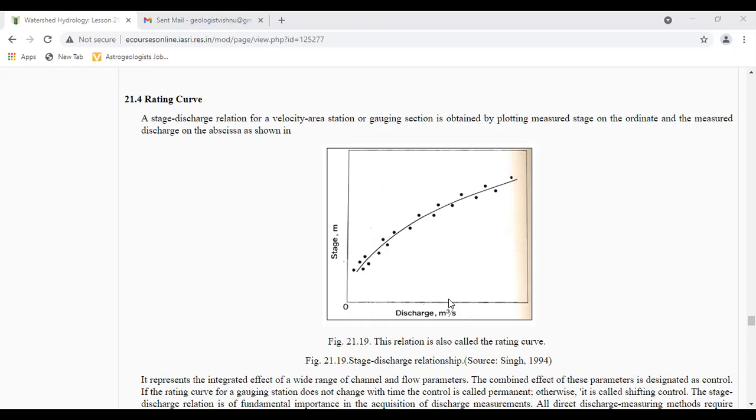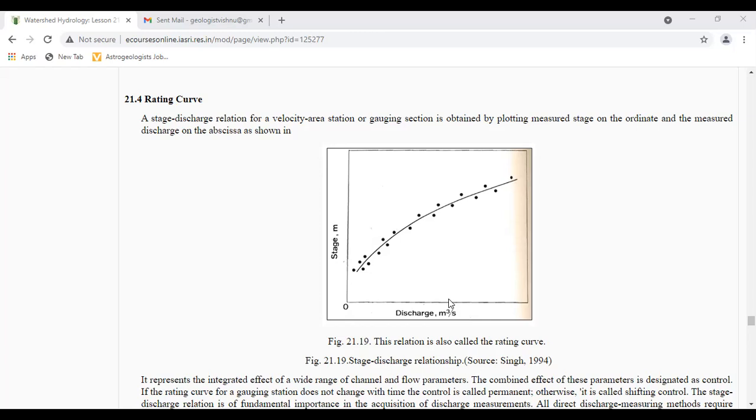There will be two gauges in the stream recording the stage in the river at two sections, one at the gauging station and the other, known as the auxiliary gauge, at a fixed distance L downstream. The distance L should be such that the recorded fall in the water surface between the two gauges should be at least 0.3 meters. Let Q be the discharge in the river when the recorded fall is F, and let Q naught be the discharge in the river when the recorded fall is F naught, while the stage in the river at the gauging site is the same in both the cases.